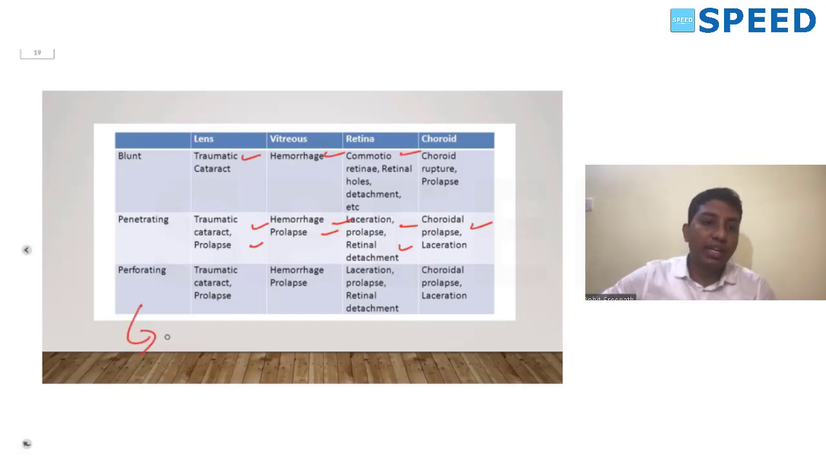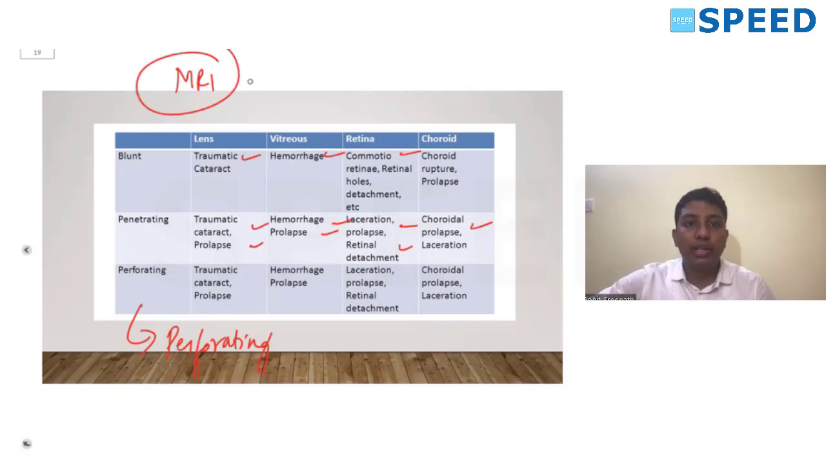Whenever you are suspecting a perforating injury, remember, in any injury to the eye with a metallic foreign body, MRI is an absolute contraindication. So you should not do an MRI. Second thing, the most common intraocular foreign body is usually iron. Among the metallic foreign bodies, the most common is iron, and the most dangerous among the metals is copper.